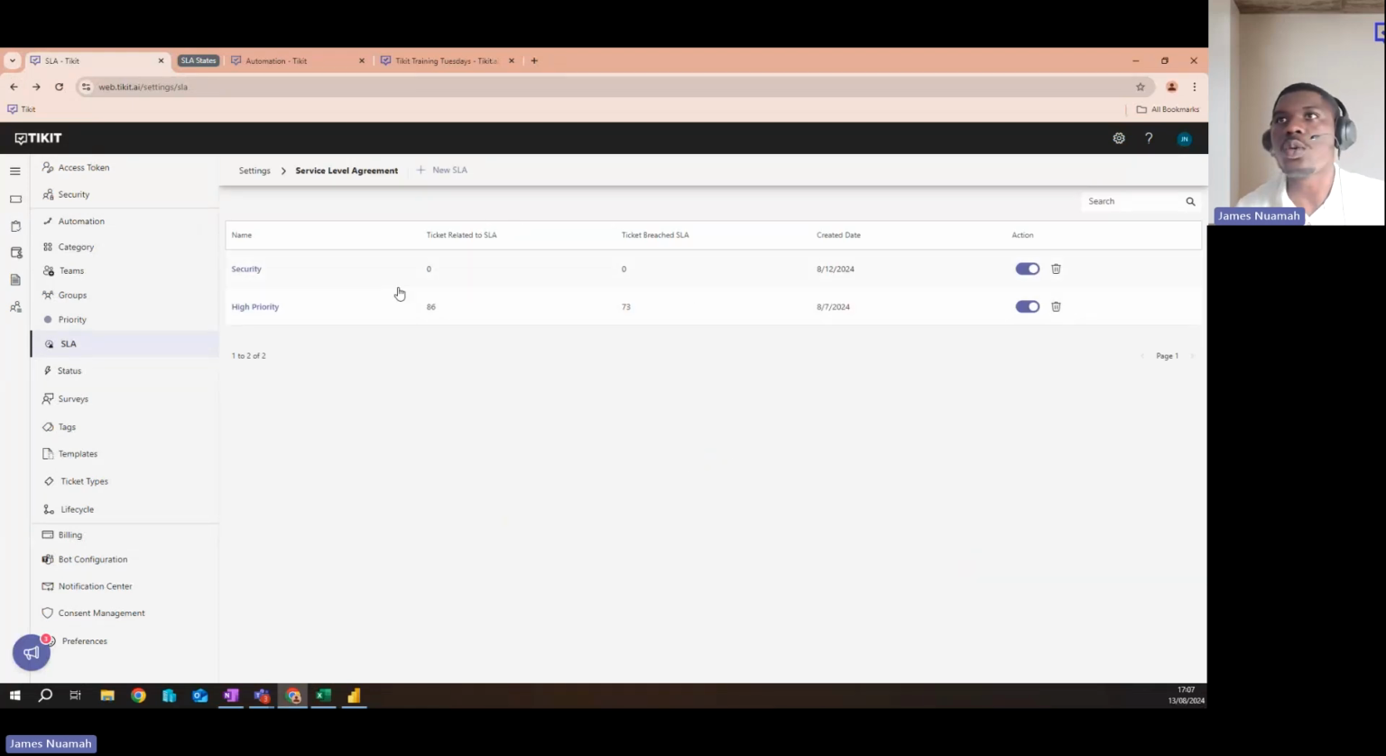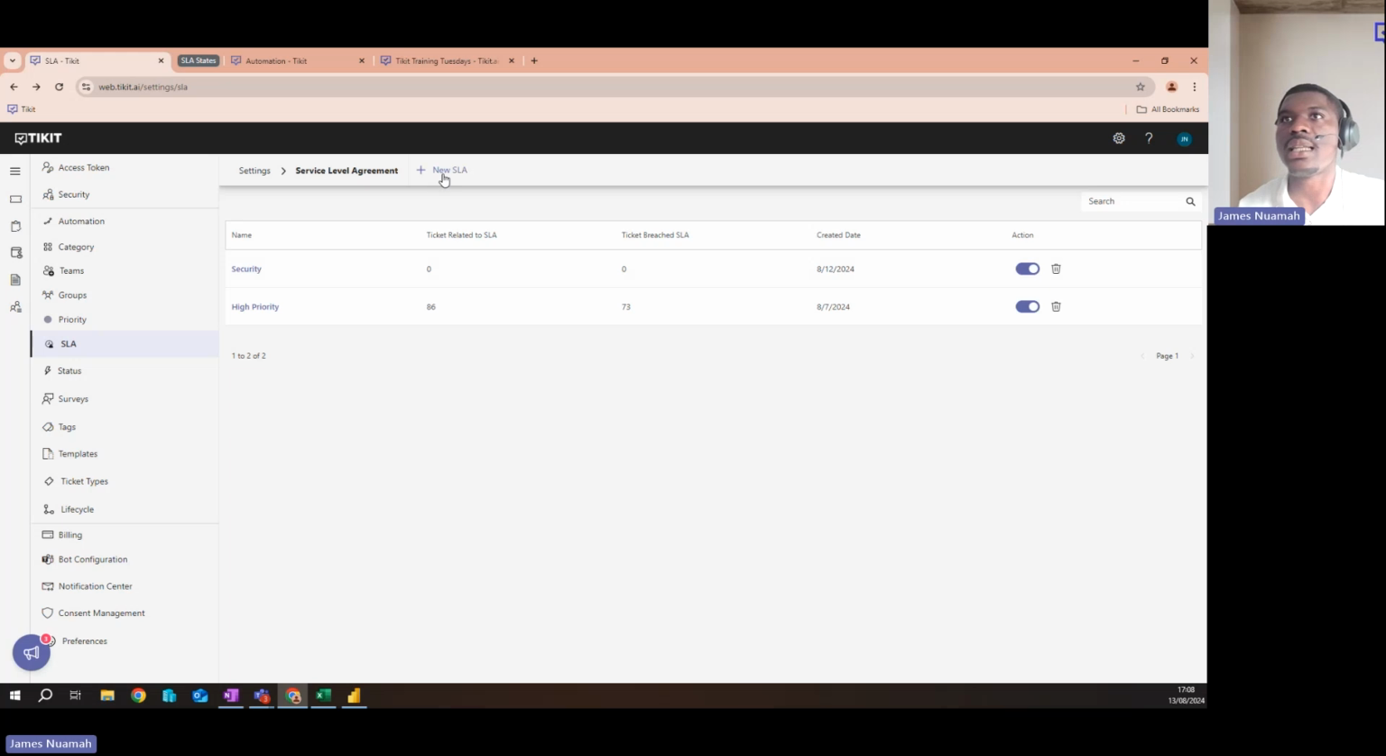You can also see the name of it here, and you can get a count of all the tickets that are related to those SLAs. This security one is a test one, so there aren't any tickets related to it at the moment for me. But you can see those numbers there, which is lovely. You can also see how many tickets are in the breached status of that SLA, which is good to have as well. You can see its created date, and here you can also toggle them on and off, which is great. It's just easy to do. You don't have to click into it and do it. It's all there for you.